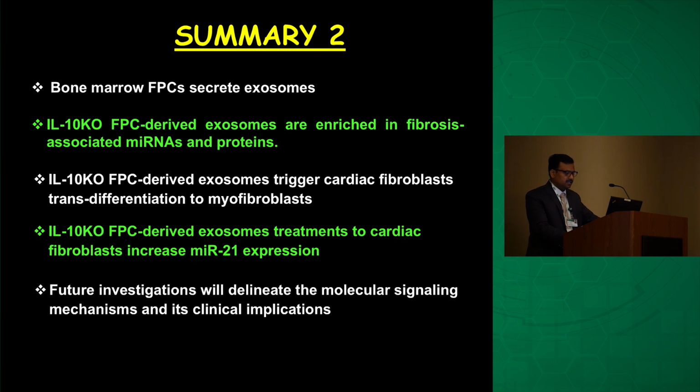We are planning to take these exosomes from IL-10 knockout mice and transplant them into wild-type and knockout mice after TAC and see their physiology. And we will try to repair those exosomes by removing those microRNAs. We will try to design our exosomes with better factors and then transplant those exosomes in diseased mice to see the beneficial effect after TAC.